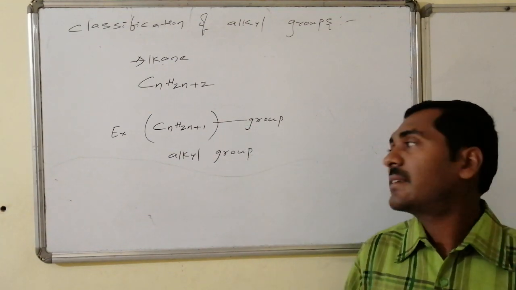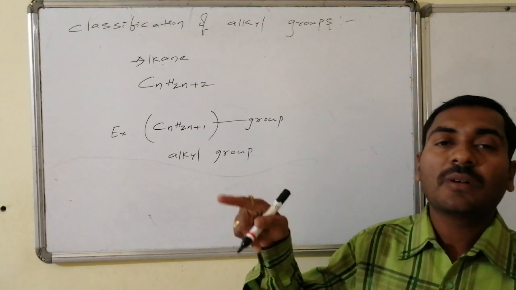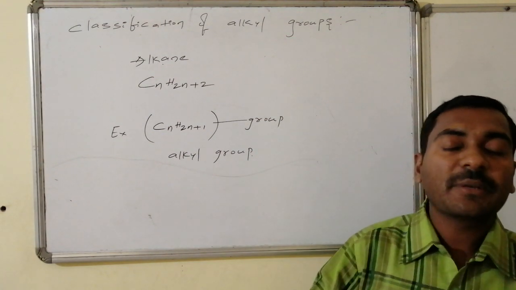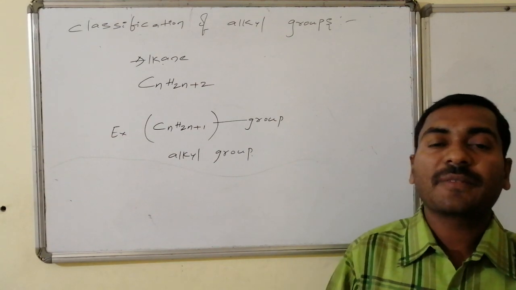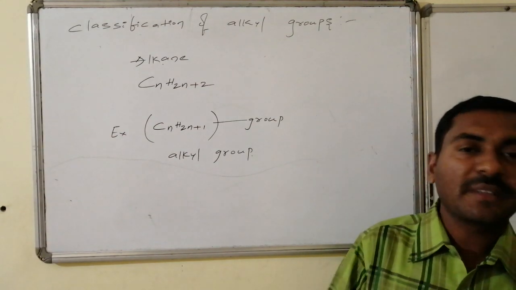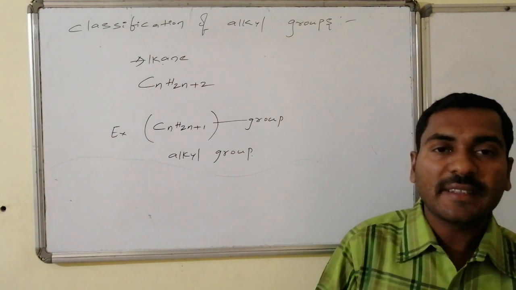Now we are discussing different varieties of alkyl groups. Here we will consider whether the group is connected to a primary carbon, a secondary carbon, a tertiary carbon, or other combinations. Let us have a discussion.